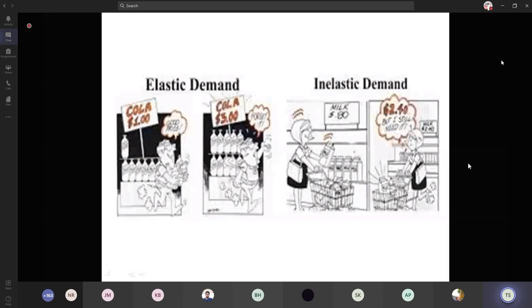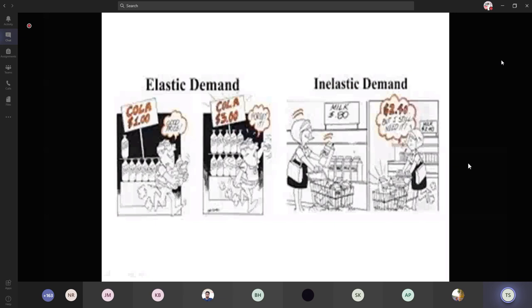That's for milk. When the milk is $0.8, that lady is willing to buy that product, and the price is increased to $2.4, and then the lady is still willing to buy because it's a needy commodity, essential commodity, necessary commodity. So she buys.